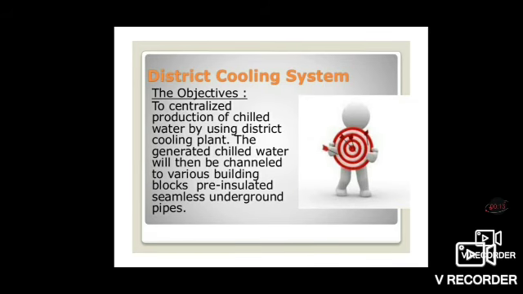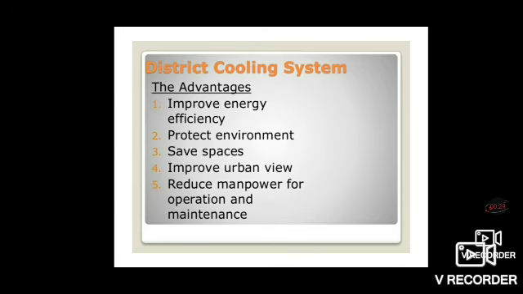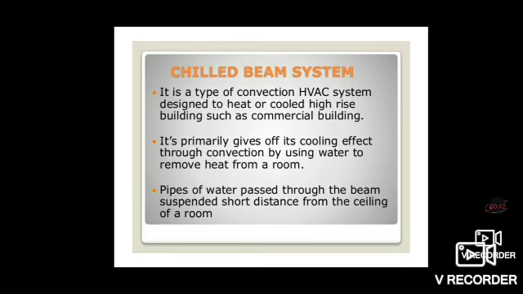The objective of this system is to centralize the production of chilled water by using a district cooling plant. The generated chilled water will then be channeled to various building blocks through pre-insulated seamless underground pipes. The advantages of this system are that it improves energy efficiency, protects the environment, saves space, improves urban view, and reduces manpower for operation and maintenance.